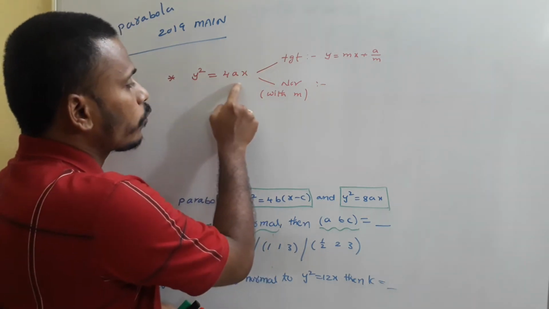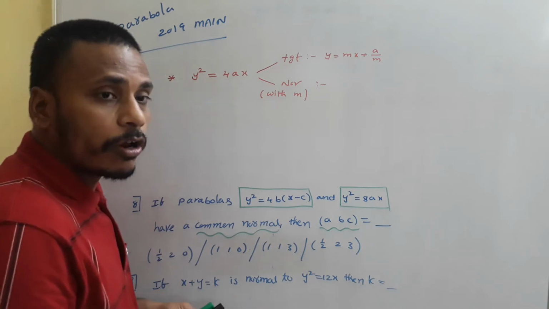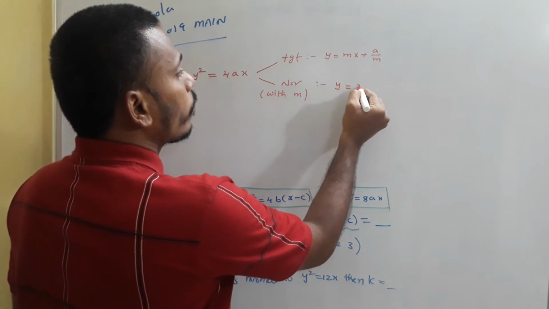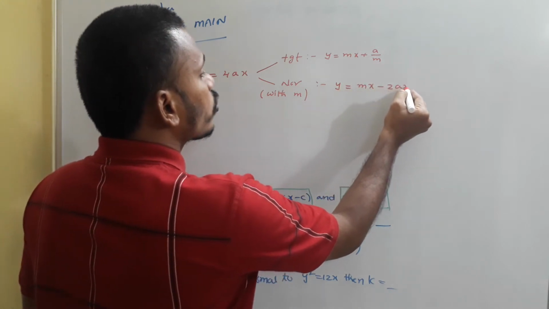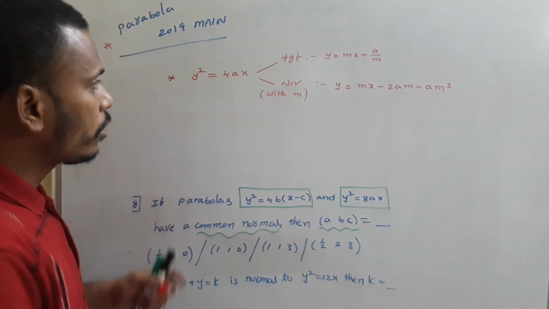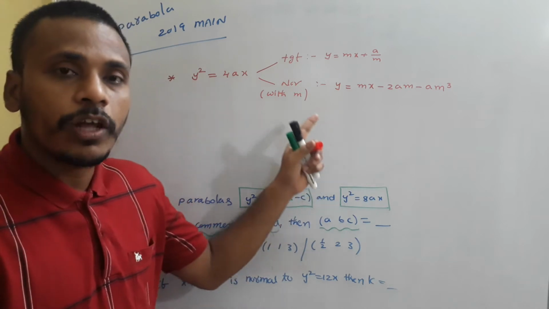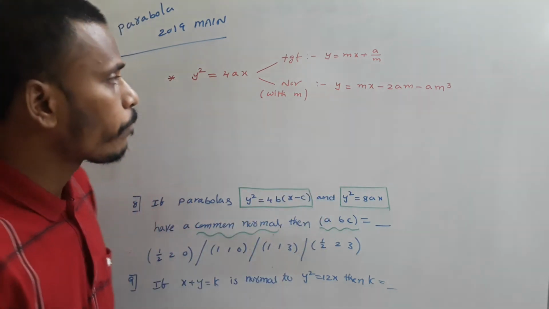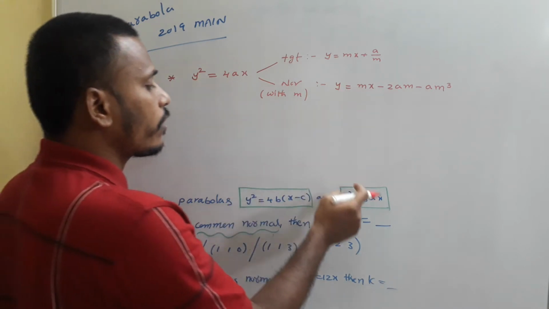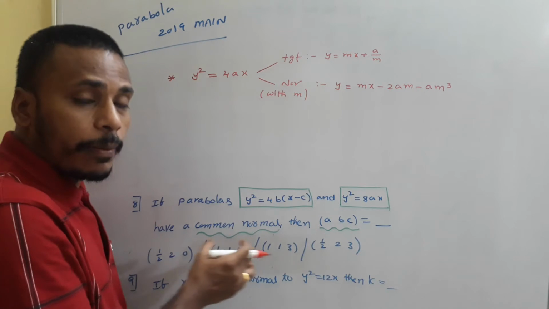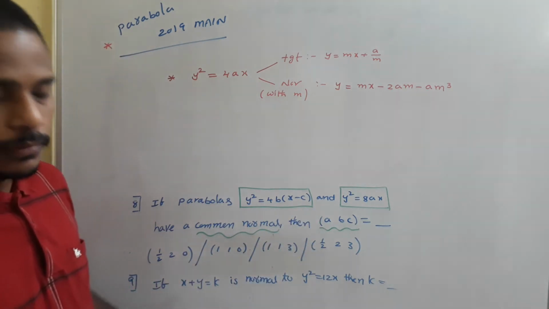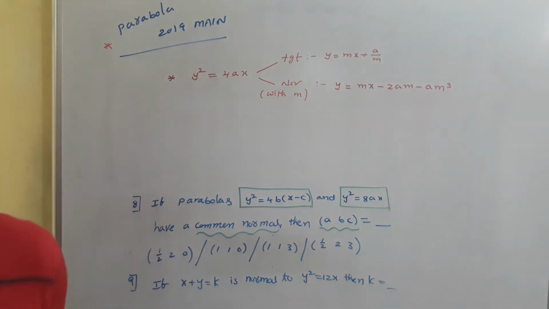So for y² = 4ax, the equation of the normal with slope m is given by y = mx − 2am − am³. This is the general form of the normal having slope m. Use this general form for the first parabola as well as the second parabola, and apply the common normal condition. After that we need to get the values of a, b, c. That's the problem.